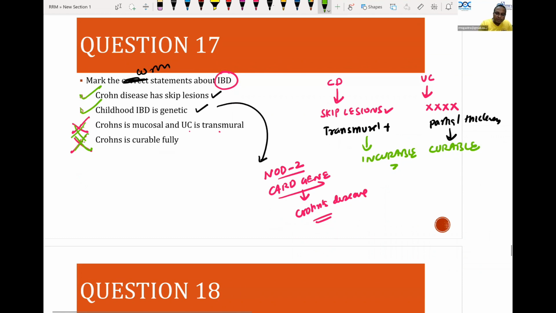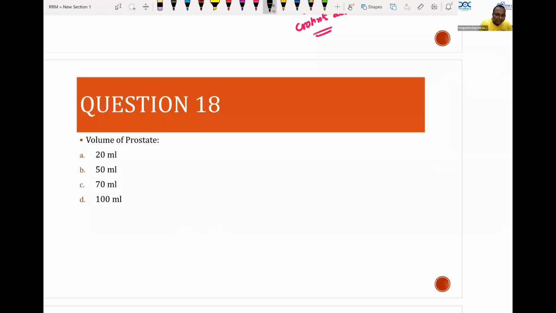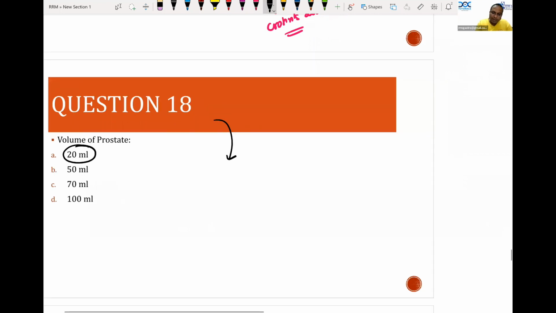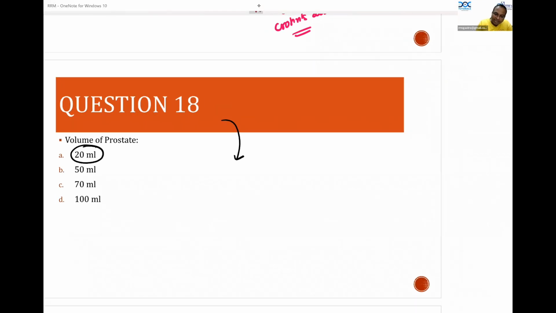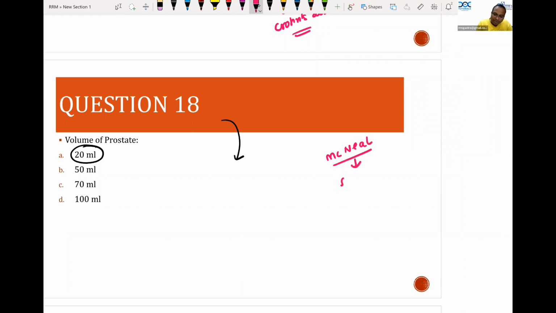Again, this may be an anatomy question, but surgery is also related. So I'm putting it as 20 ml. Volume of prostate is only 20 ml. And the prostate's zones are classified by McNeal as how many zones? Surgical zones of McNeal. How many zones? Can you tell me how many zones are there by McNeal?